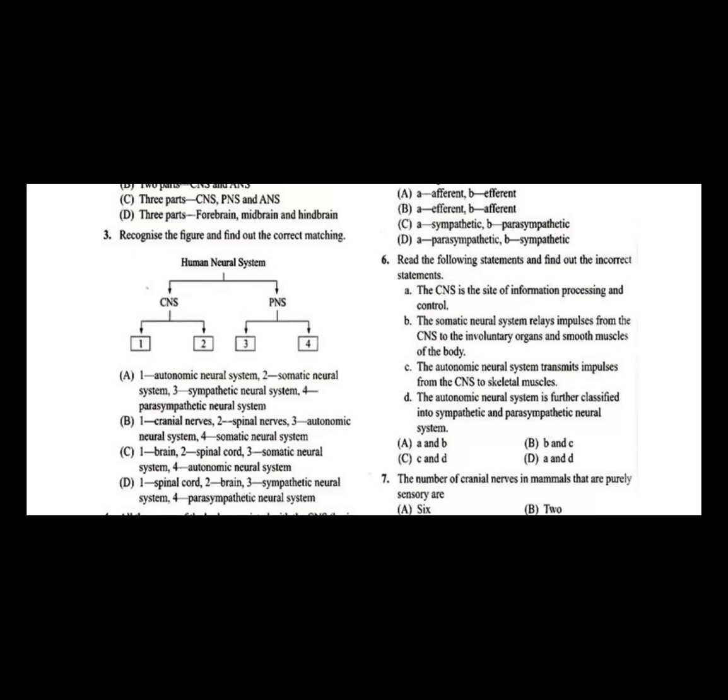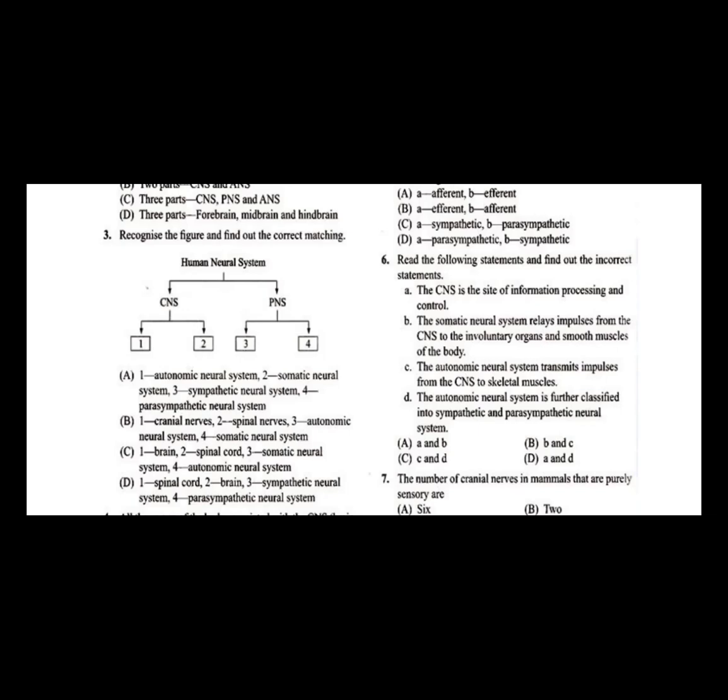Statement B reads: the somatic neural system relays impulses from the central nervous system to the involuntary organs and smooth muscles of the body. Whereas, what about statement C? The autonomic neural system transmits impulse from the central nervous system to the skeletal muscle. And statement D: the autonomic neural system is further classified into sympathetic and parasympathetic neural system.